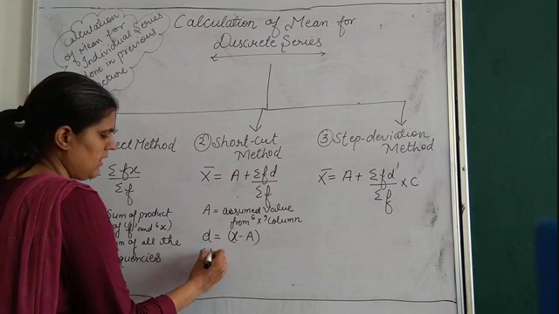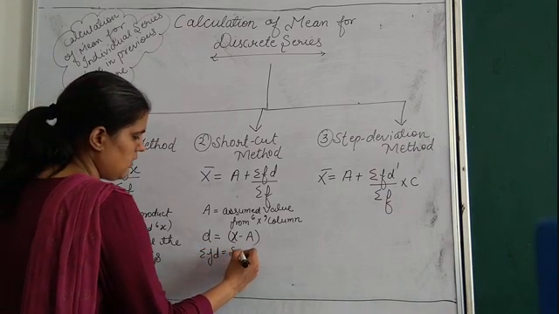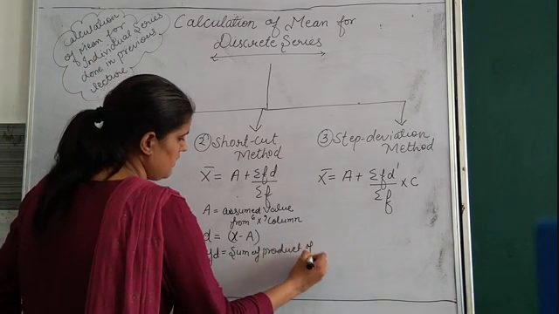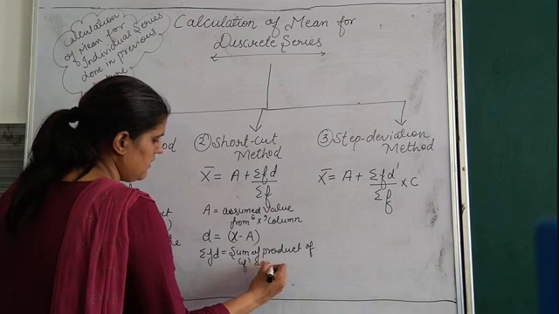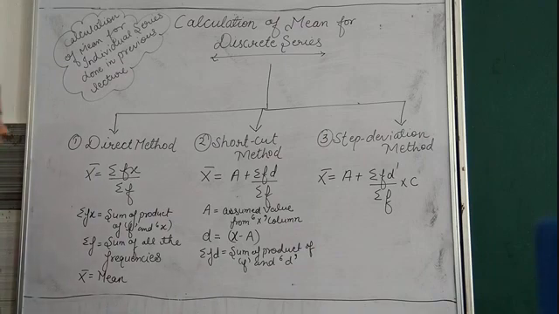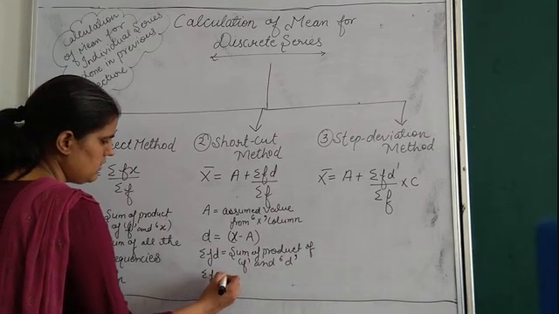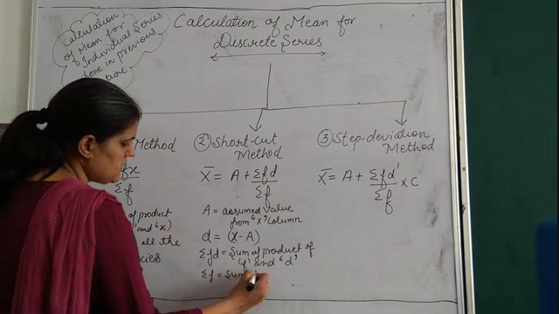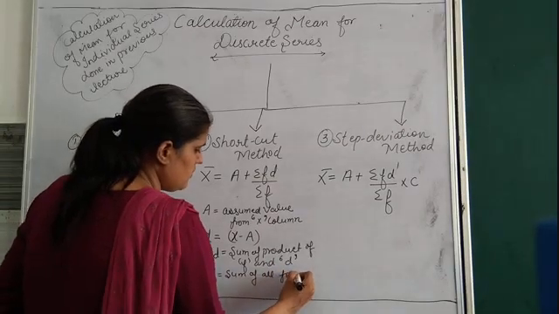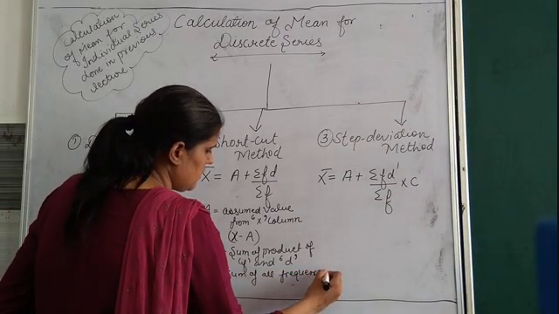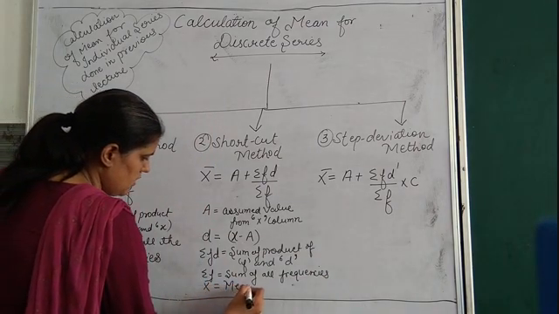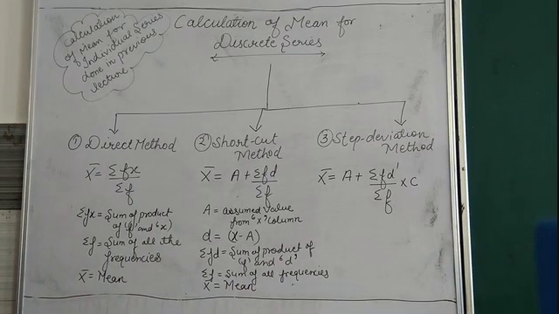And your sigma FD is sum of product of F and D. And your sigma F is equal to sum of all frequencies, or you can say observations. Then bachche, what is your x bar? Your x bar is mean.